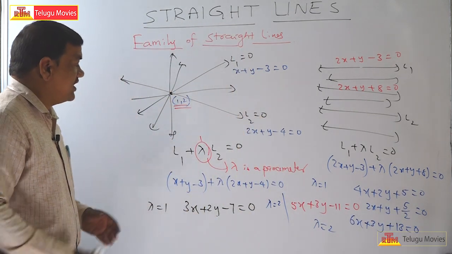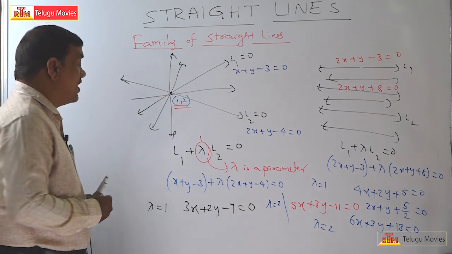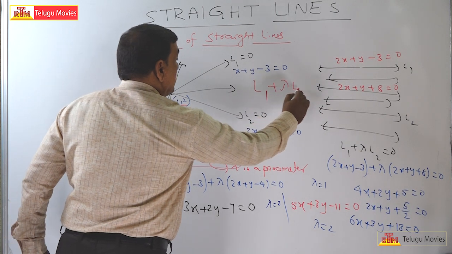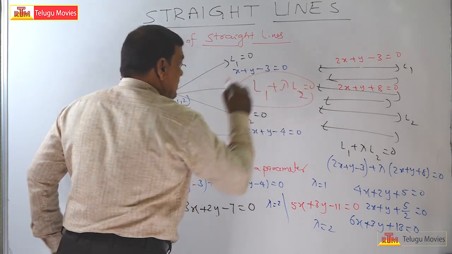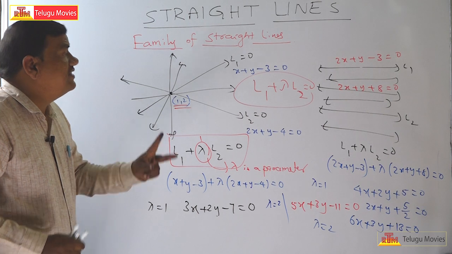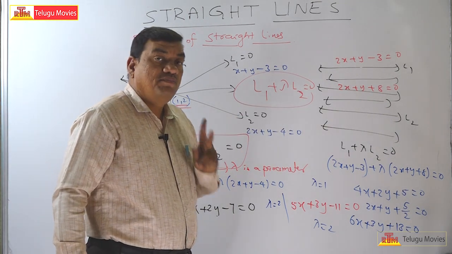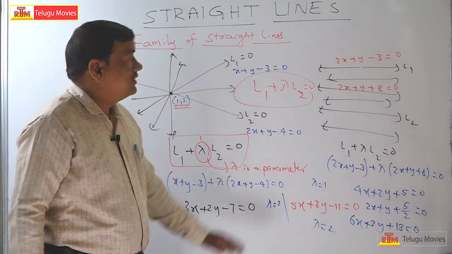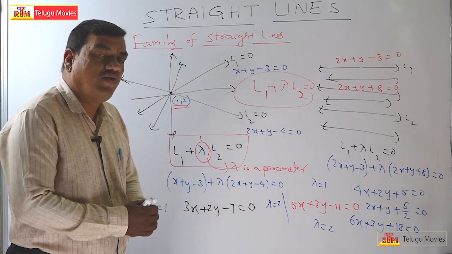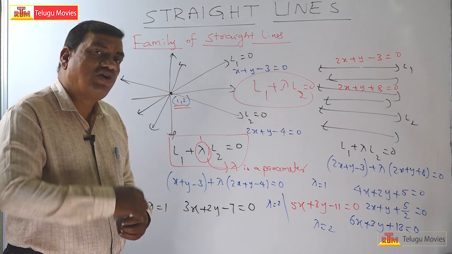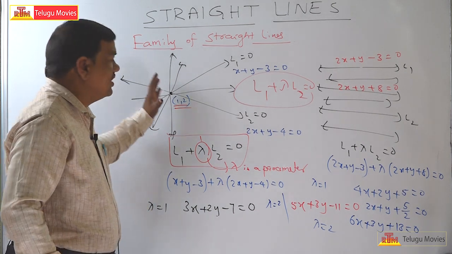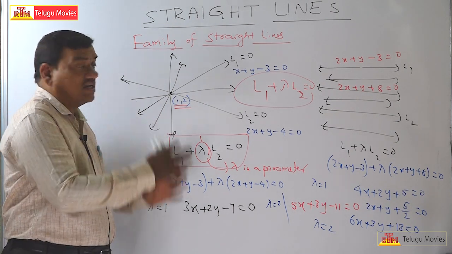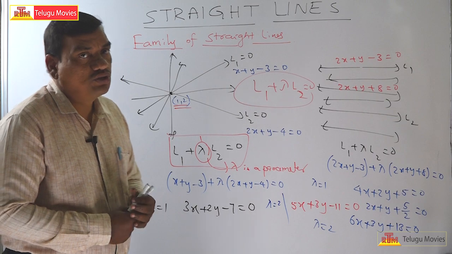Therefore, from this we can say a family of lines is represented by the equation of the family of lines. Here a minimum of 2 line equations is required. If you know the equations of 2 lines, then we can find out the equations of any line belonging to that family. Okay now, based on this family of lines, there are some important concepts, so let us see that.